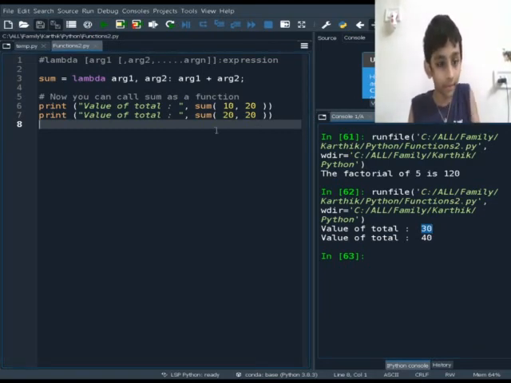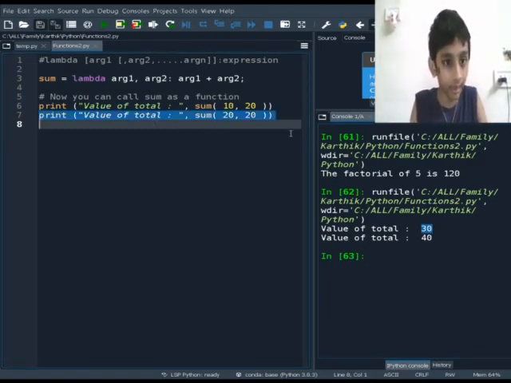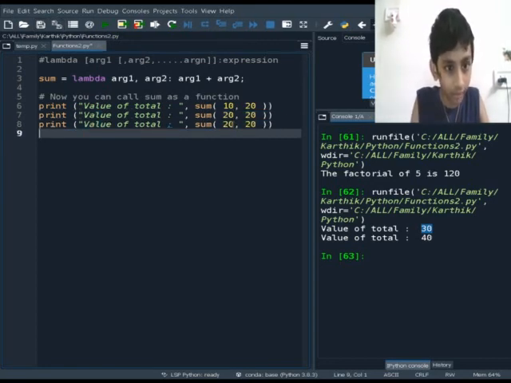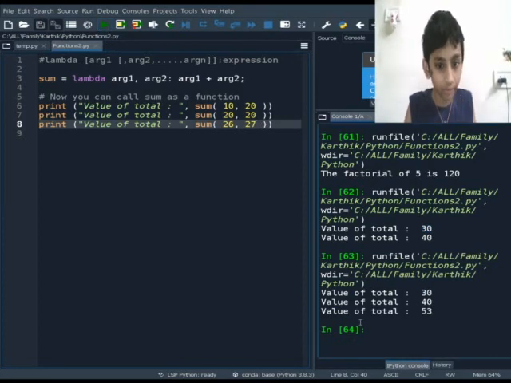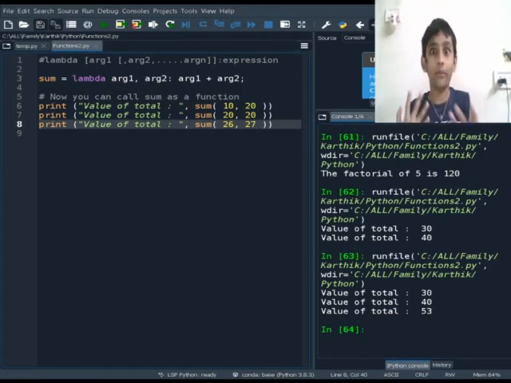So let me give an example. Same example. Here I'm going to keep 26, but here 27. So it will come, because 26 plus 27, 53.